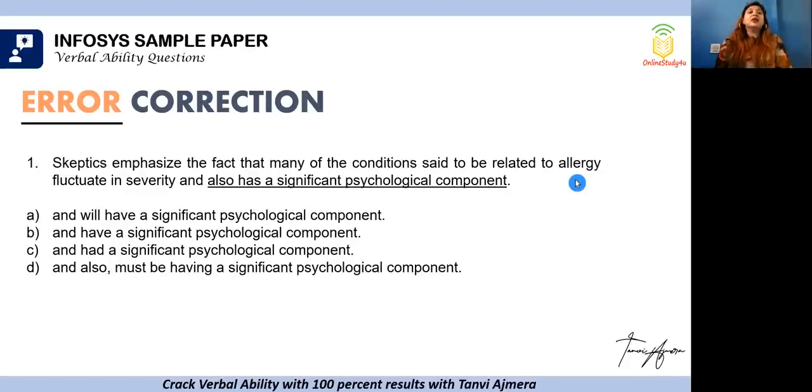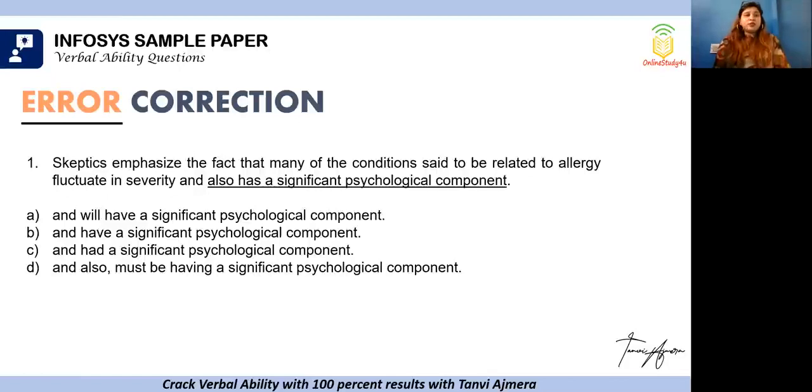Skeptics emphasize the fact that many of the conditions said to be related to allergy fluctuate in severity and also has a significant psychological component. Okay, so skeptics, people who are not believing in something, they are skeptical, emphasize the fact that many of the conditions said to be related to allergy. So they say whatever conditions are related to allergy fluctuate in severity. So they are not consistent, they keep fluctuating, and also has a significant psychological component. So there is a psychological addition to it also.